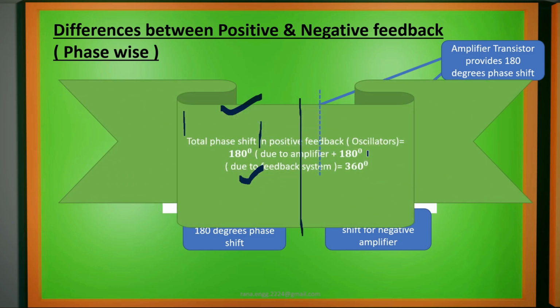So what we have to remember here: in positive feedback, which is nothing but an oscillator, we provide a 180 degree phase shift due to the amplifier and another 180 degrees phase shift due to the feedback system, and that total is 360 degrees. 360 degrees is nothing but 0 degrees. We start from 0 degrees, complete a rotation of 360 degrees, and come back to the same point. That means 360 degrees is nothing but 0 degrees.